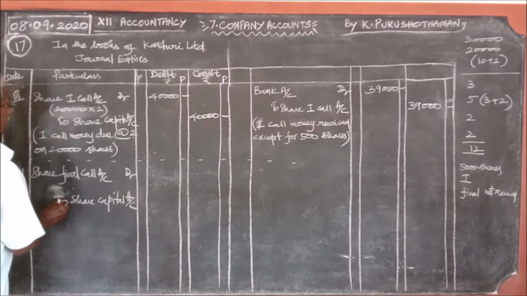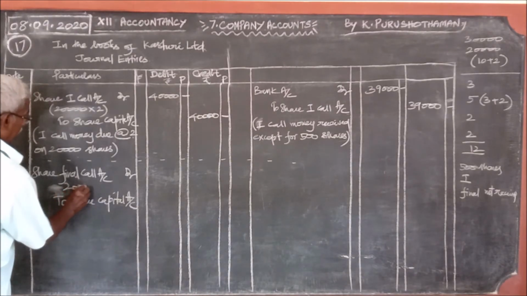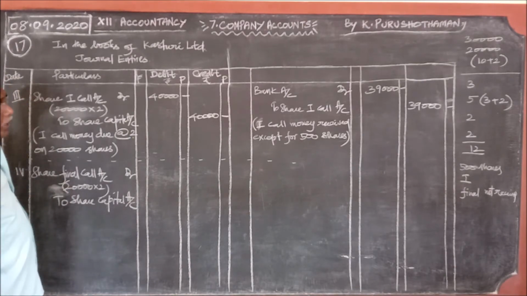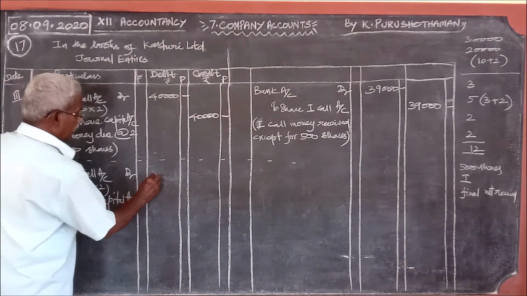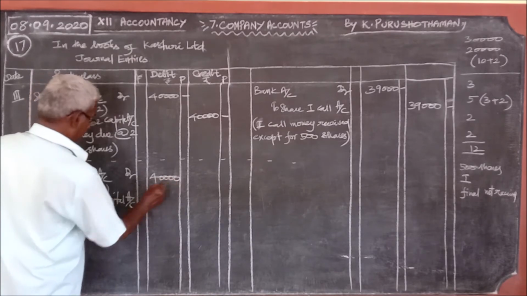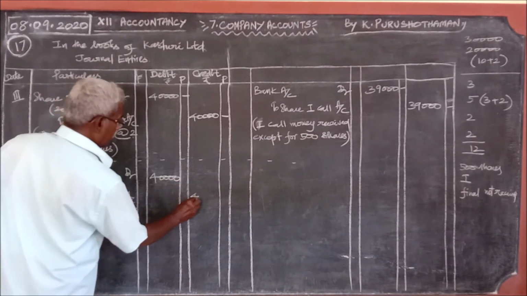What is the final call money? 20,000 into 2, final call also only 2 rupees. 40,000 here also.